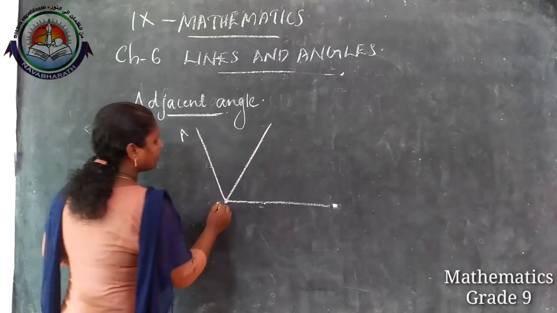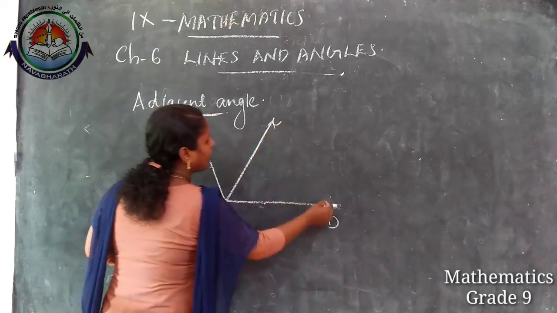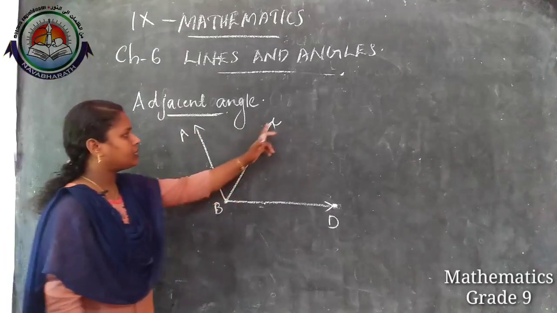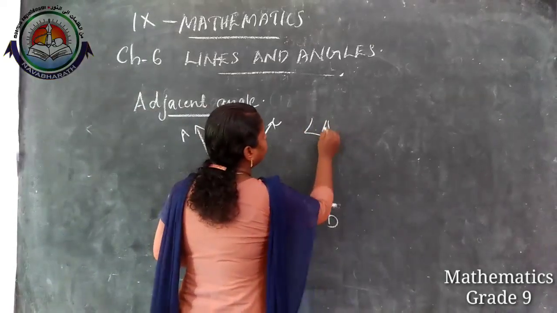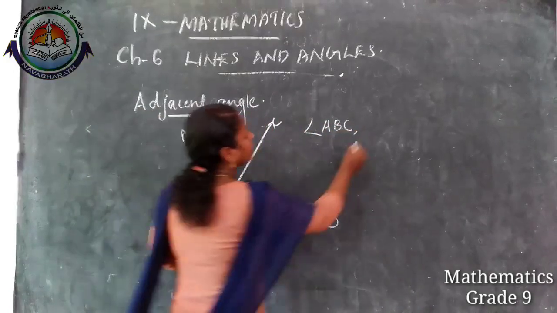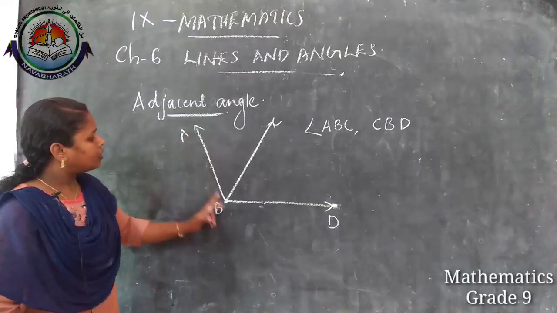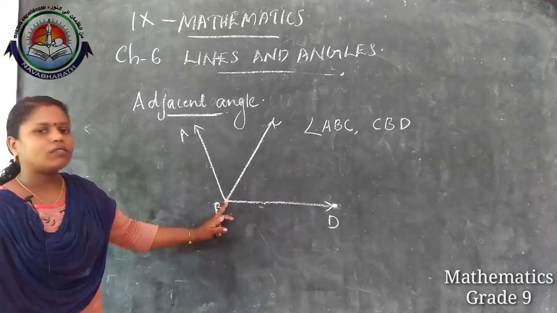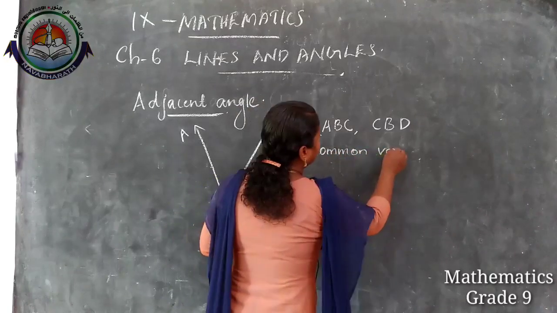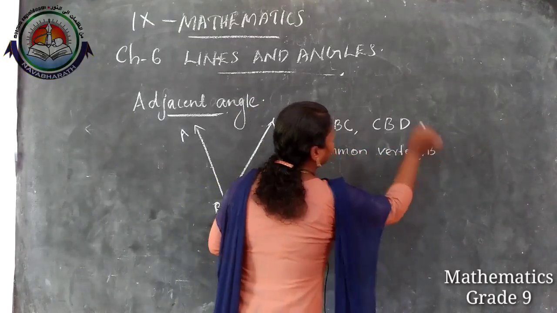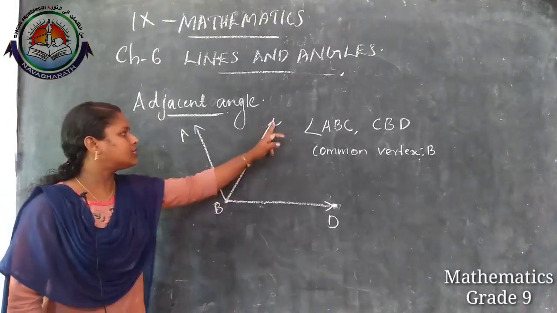Suppose angle ABCD. Here we have two angles. One angle is ABC and another angle is CBD. Two angles are there. Here there is a common vertex. Which is the common vertex? B. Common vertex B. And there is a common arm which is common for both the angles, CB.